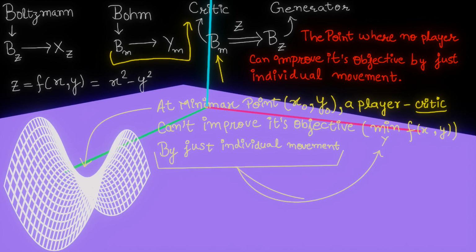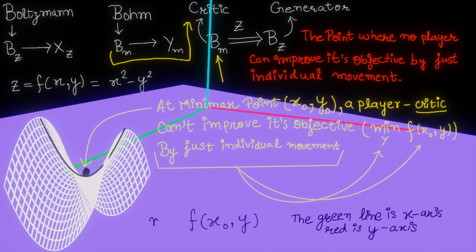And keeping x constant would mean to keep the x coordinate same as the minimax point, which is at x0. We know that we are at minimax point. This is how the minimax point looks like on the graph. The function with constant x would look like this, and on the graph it would look like this black parabola. And we will minimize this function on y-axis.